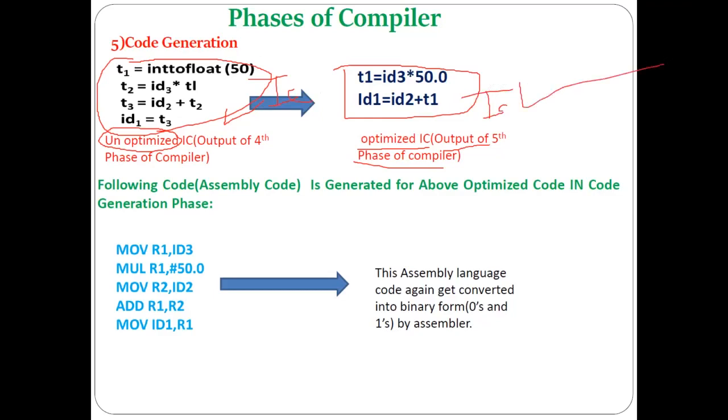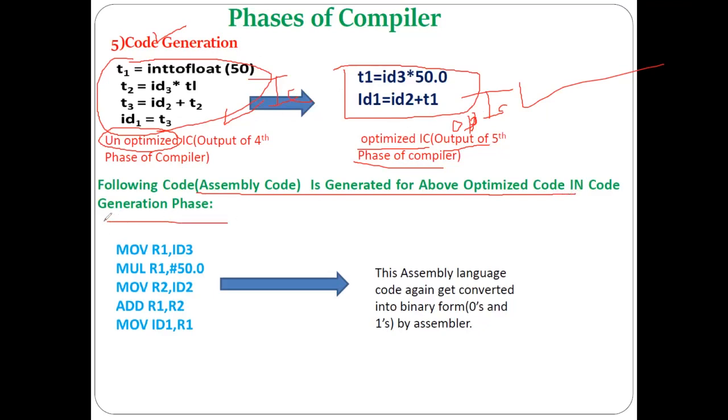But this is the optimized intermediate code that is given as an input to our last phase of compiler. What is the last phase of compiler that we are discussing today? The target code generation phase. So to the target code generation phase, we will give the input as optimized intermediate code. And then you can see here the following assembly code is generated for optimized code in the code generation phase.